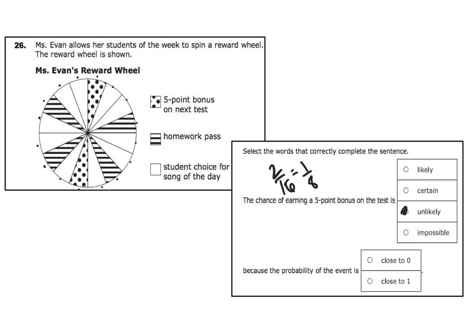because the probability of the event is closer to 0. When I divide it, it's 0.125, which is closer to 0 than closer to 1. To be closer to 1, it would need to be likely, or greater than 50%. Less than 50% would be closer to 0.